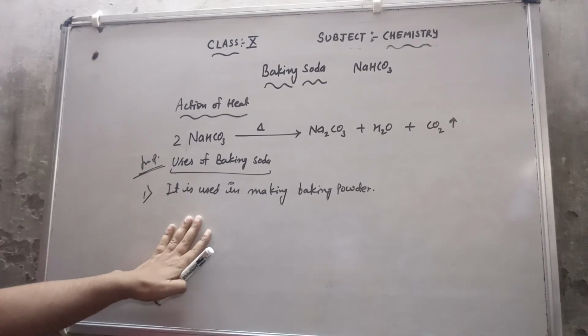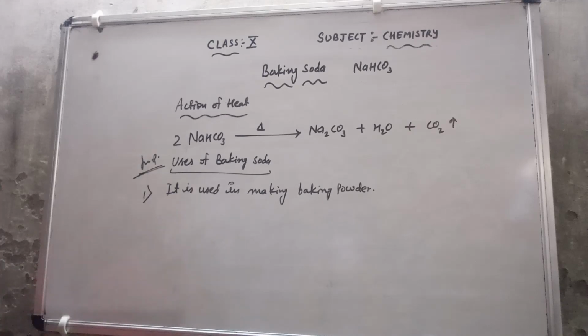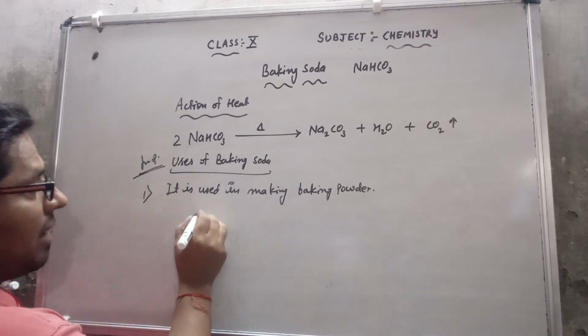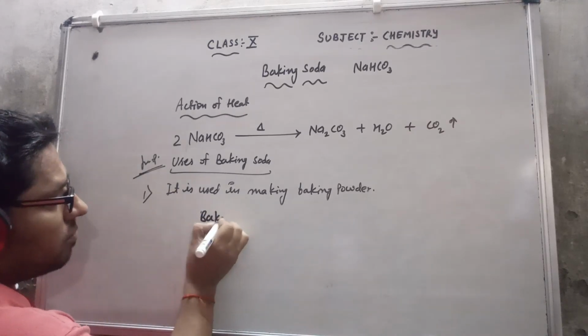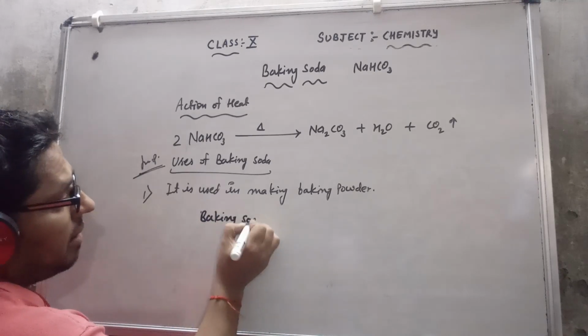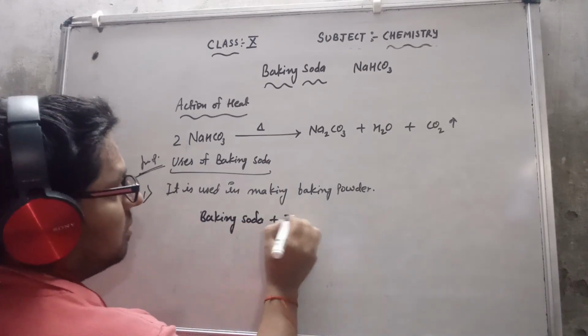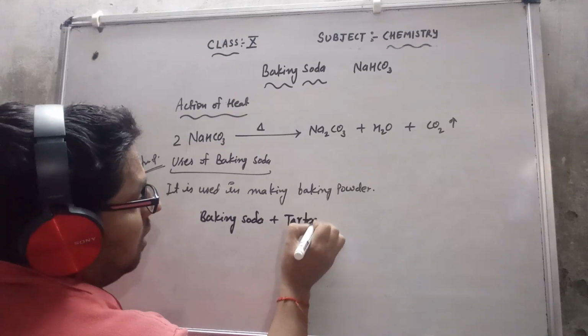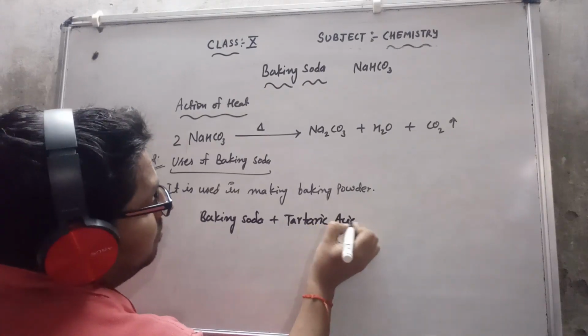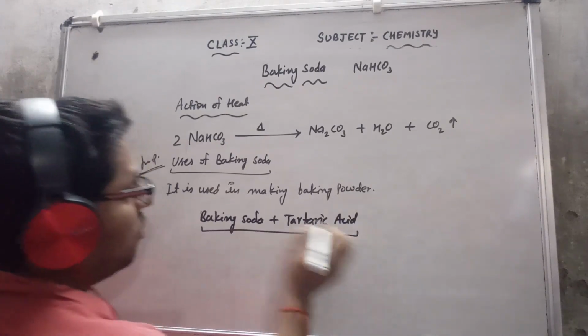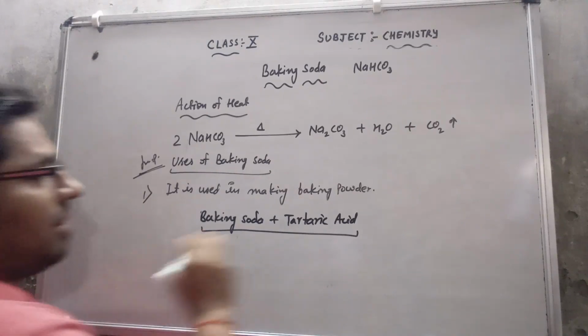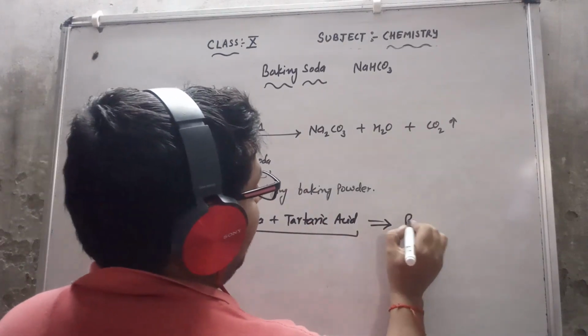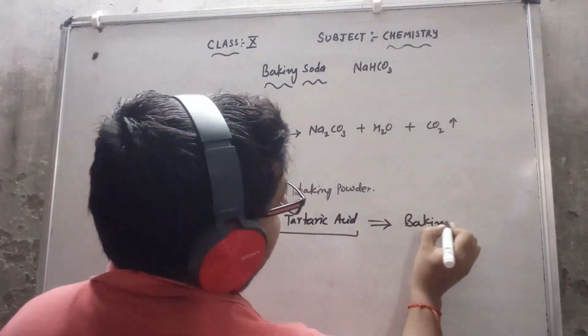If I add tartaric acid to baking soda, that is baking soda plus tartaric acid, then I will get baking powder.